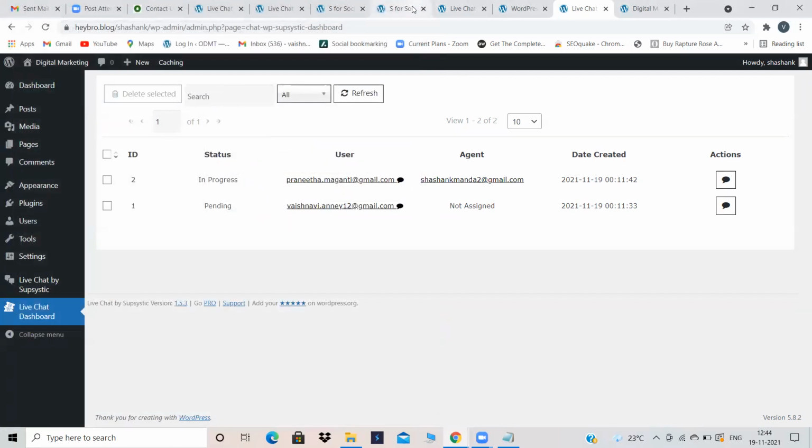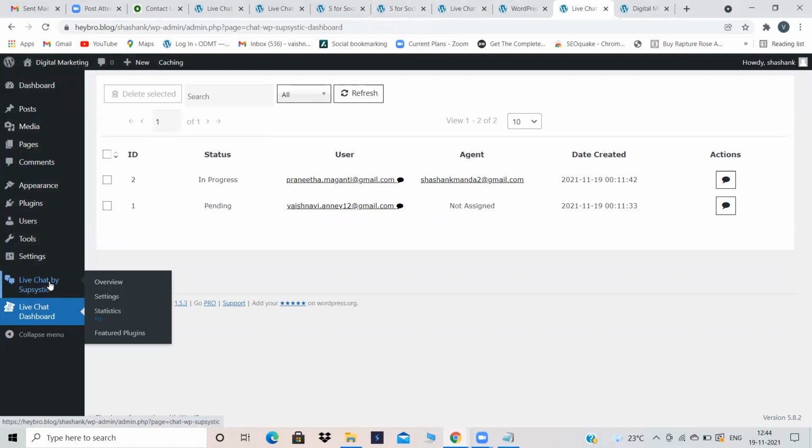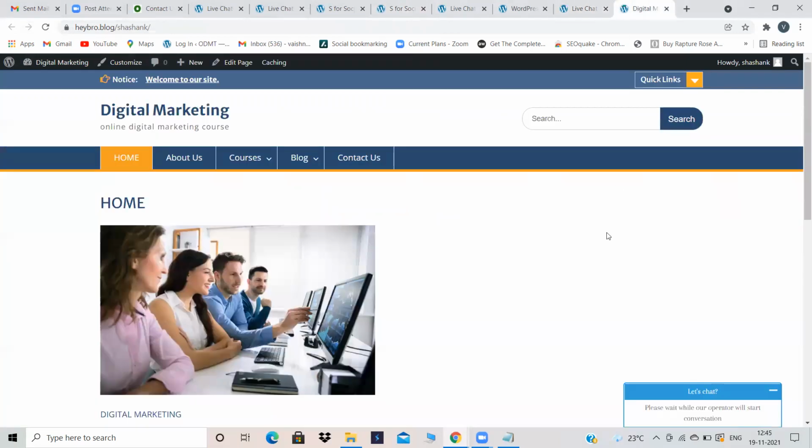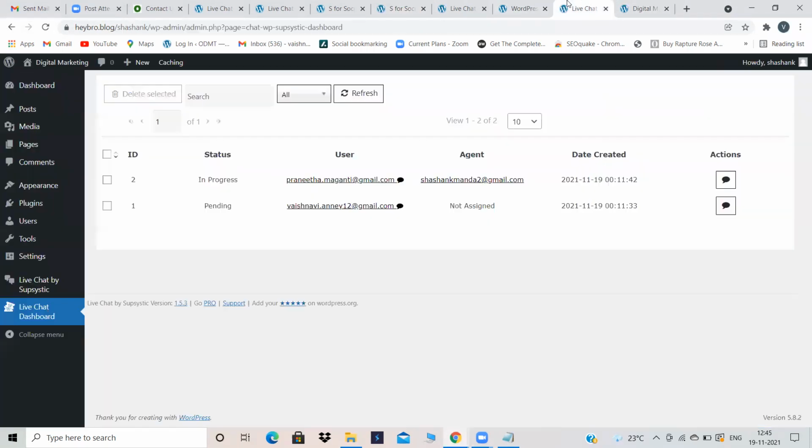This is about live chat. It is very simple. All your chats will appear in the live chat dashboard. If you want to design that particular plugin, you can just design it in Live Chat by Subsystic. Just after you install and activate the plugin, it will reflect on the website. And when somebody gives their name and email ID, automatically it will reflect back to you, and you can check their details in the live chat dashboard and chat with them.